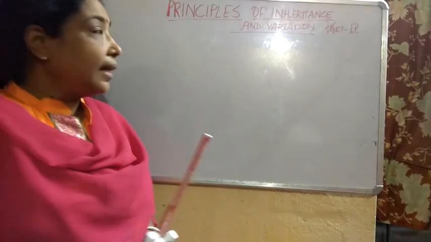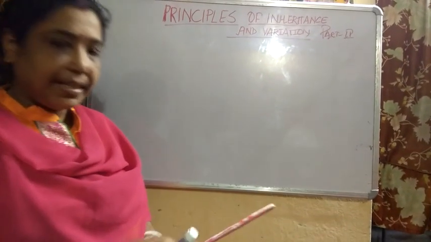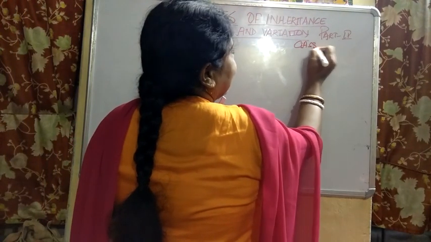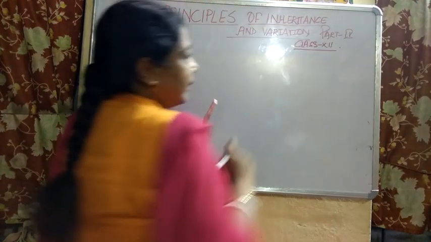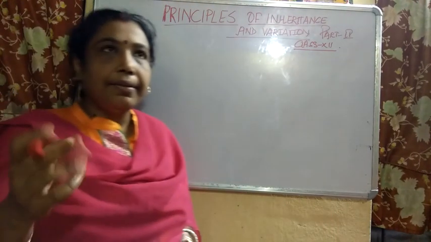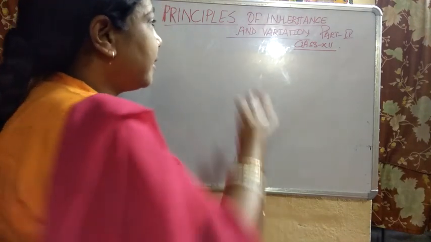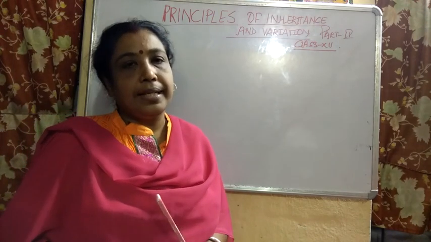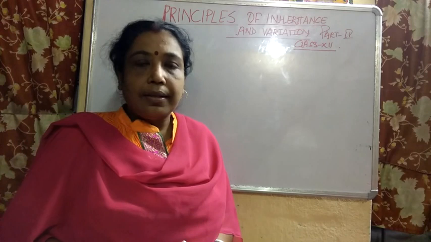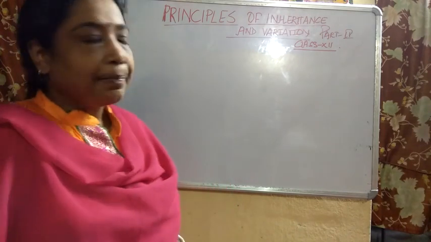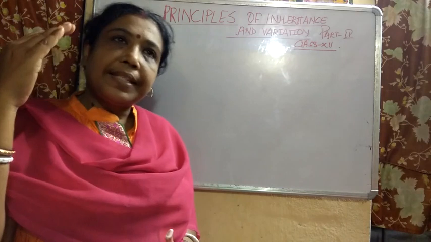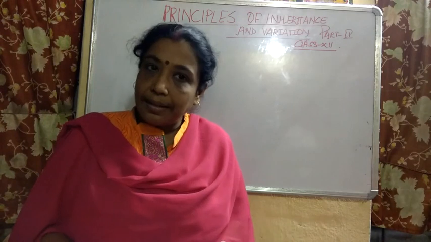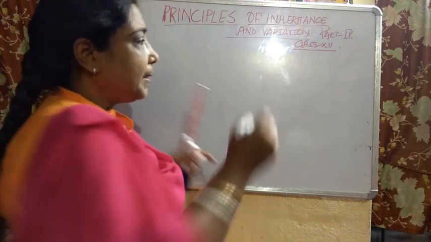So I'm here back again with principles of inheritance and variation, and this is for my class 12 students. In the first part, I have already given you all the terms associated with this chapter, which you should know before going into the details. Now several questions have come from my students. I gave you all the 7 pairs of contrasting characters being considered by Mendel while studying the pea plant.